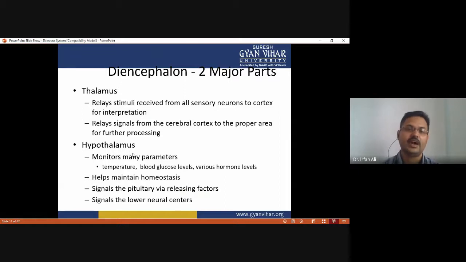That is why the hypothalamus and pituitary, which are part of the endocrine system, are called the master gland, because together they regulate all other endocrine glands in the body, and they signal the lower neural centers. So it is the connective link between the neural and hormonal systems of the body.